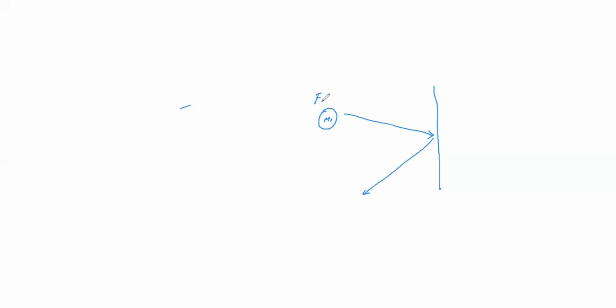What force am I applying here? I'll take this one as F1. With the same force, it will bounce back. You already know this relation. So force F1 is equal to F2. The force is the same because of the elastic object, but both are in opposite directions. So F1 is equal to minus F2. Every action has an equal and opposite reaction.